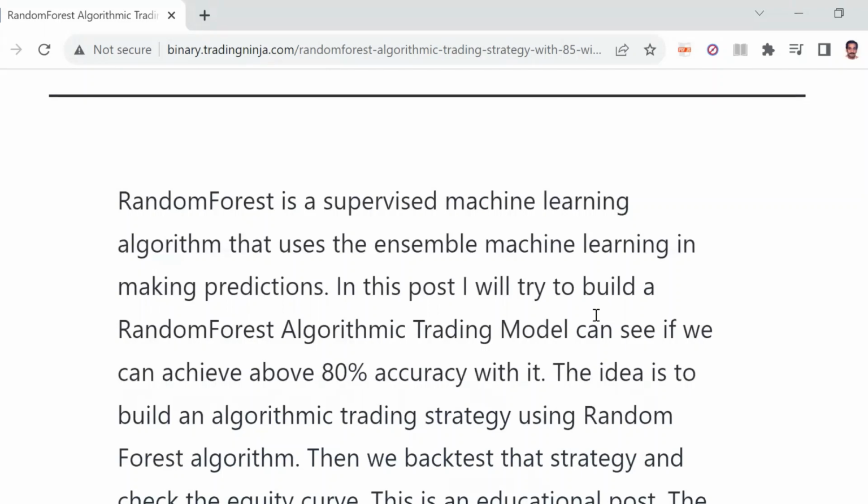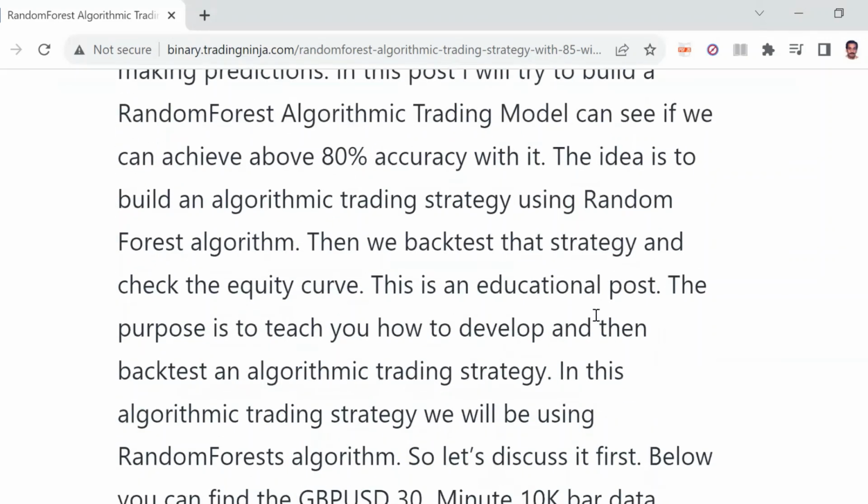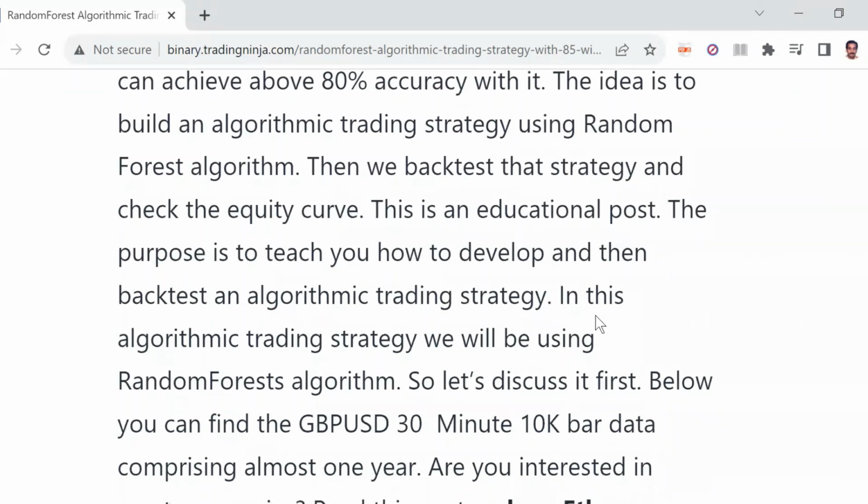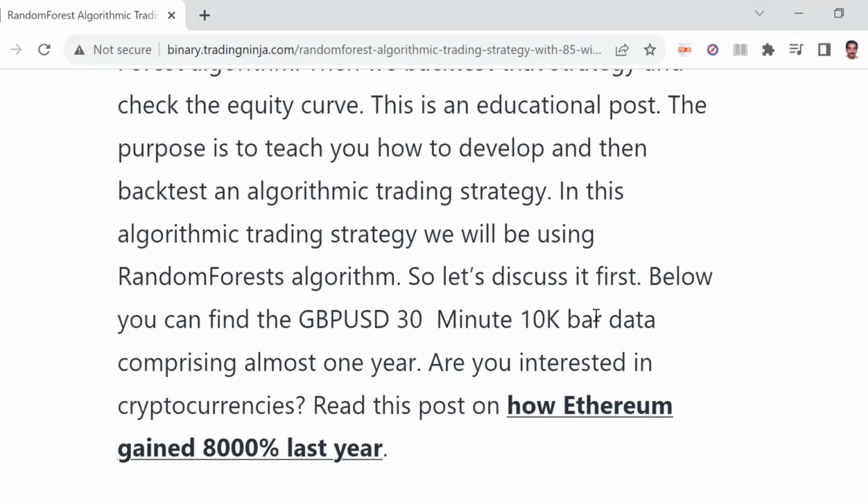The idea is to build an algorithmic trading strategy using the random forest algorithm. Then we backtest that strategy and check the equity curve. So this is an educational video. The purpose is to teach you how to develop and then backtest an algorithmic trading strategy.